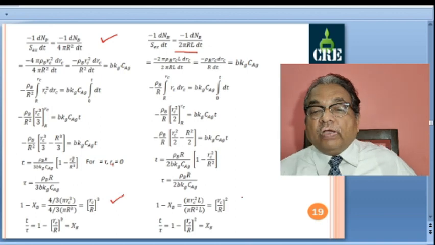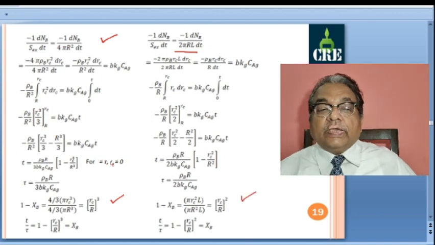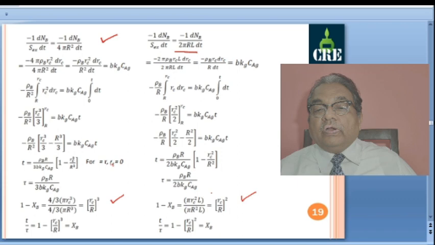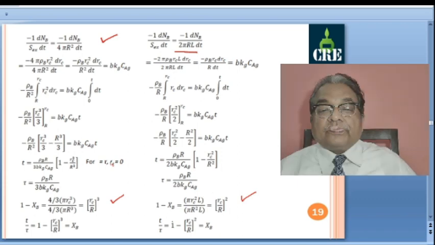Here if I apply this definition, 1 minus xb in this case, what is volume? Pi RC square L, and volume of the original particle pi capital R square L. So this pi and L cancel, you get simply RC by R whole square. So here you have RC by R cube, and here you have RC by R square. So the definition of 1 minus xb is different. So here xb is 1 minus RC by R whole cube. Here xb is 1 minus RC by R whole square.